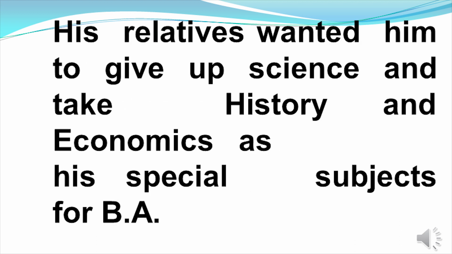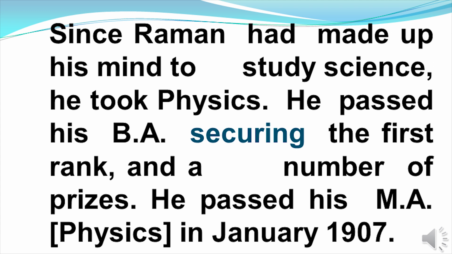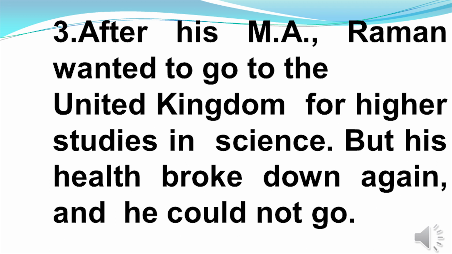His relatives wanted him to give up science and take history and economics as his special subjects for BA. Since Raman had made up his mind to study science, he took physics. He passed his BA, securing the first rank and a number of prizes. He passed his MA physics in January 1907.